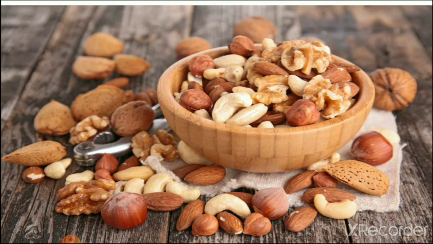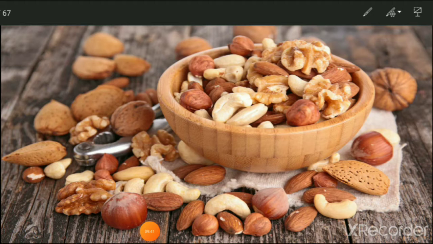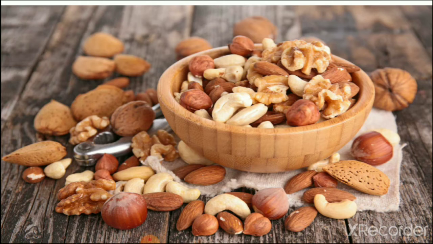These all are dry fruits and we use them mostly in sweet dishes from our food, and we add them in garnishing also. So here you can see some nuts. In this you can see almonds and cashew nuts and pistachio. So you can see walnut here also and many other dry fruits.